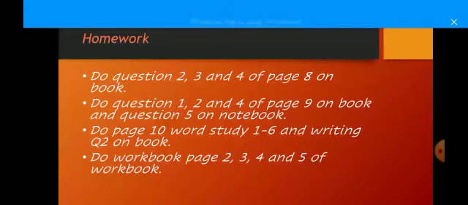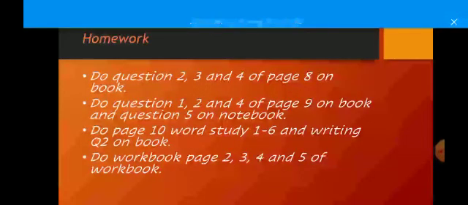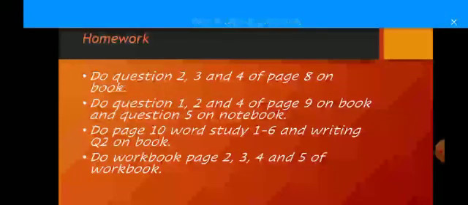This is your today's homework. Do question number 2, 3 and 4 of page 8 on your book. Do question number 1, 2 and 4 of page number 9 on your book and question number 5 on your notebook. Do page 10 word study question 1 to 6 and writing question number 2 on your book, and do workbook page number 2, 3, 4 and 5 of the workbook.